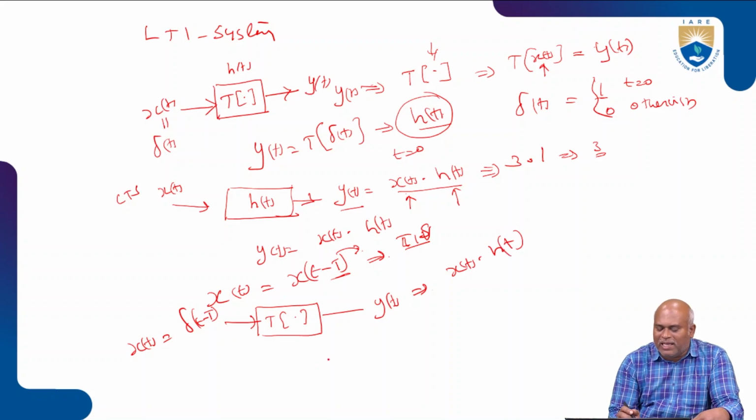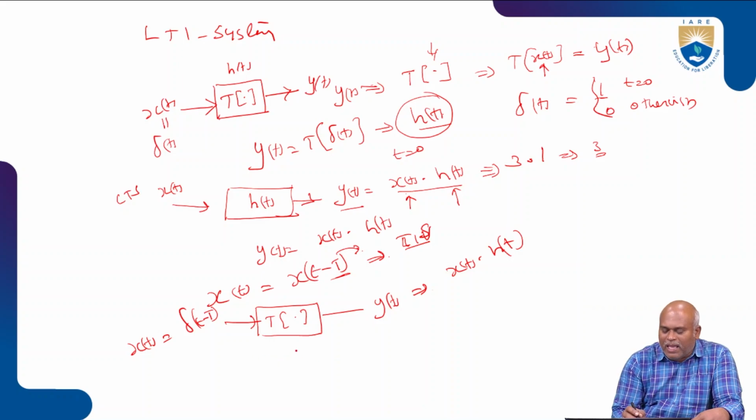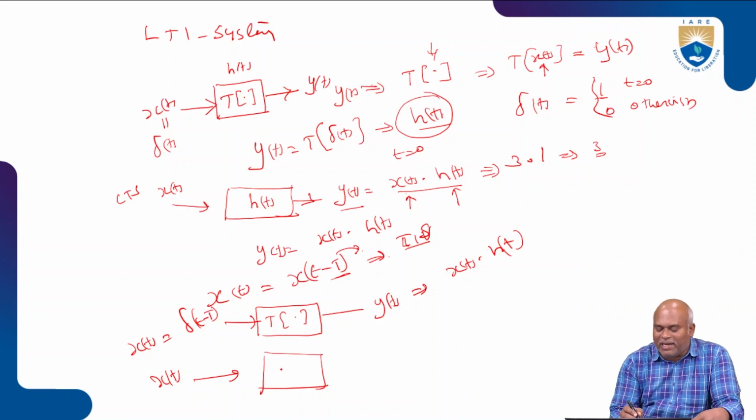Now the signal condition. We give x of t as a signal going into the system. We give the signal as x of t, and the system response is represented as the time invariant condition, that means T of delta of t minus capital T. Then it produces an output represented as y of t.